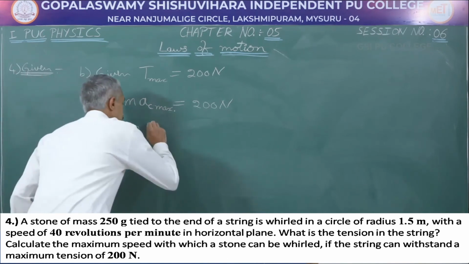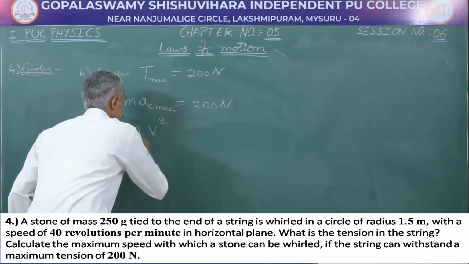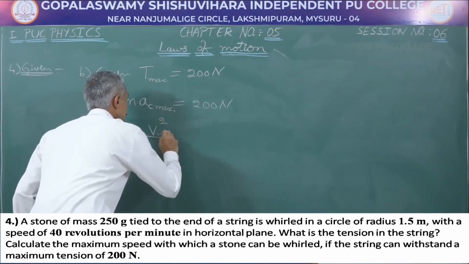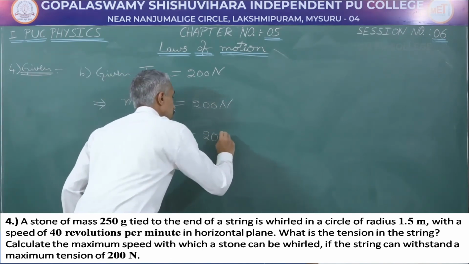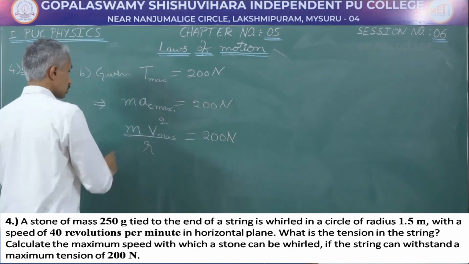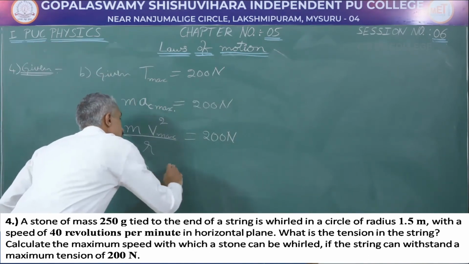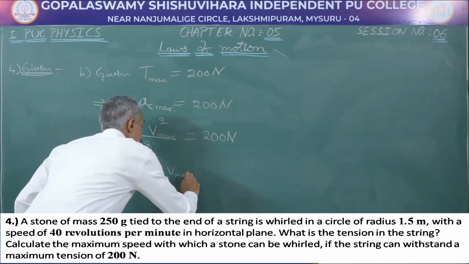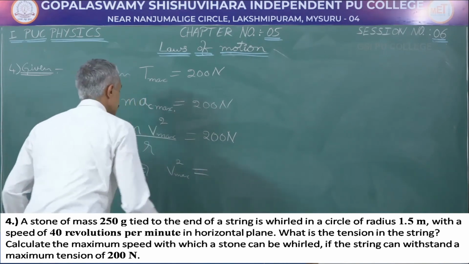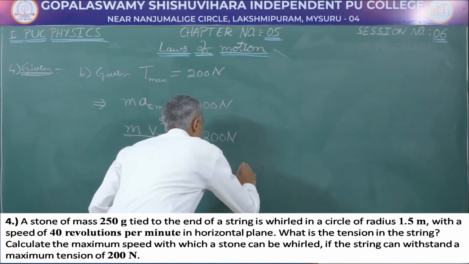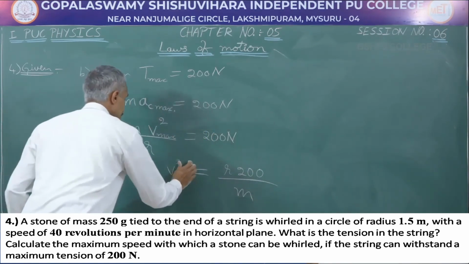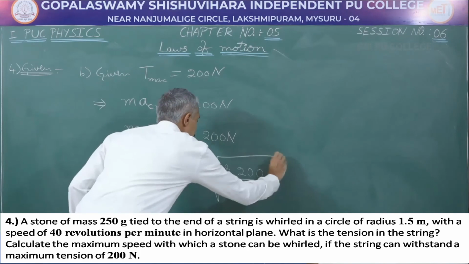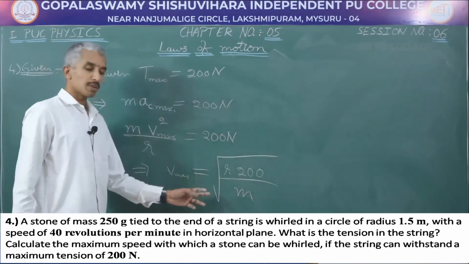So, centripetal acceleration is v squared by r. Let me take this as m v max squared by r is equal to 200 newton. On simplification, we will get v max squared is equal to r into 200 divided by m. This is going to be v max equal to root of r into 200 by m.